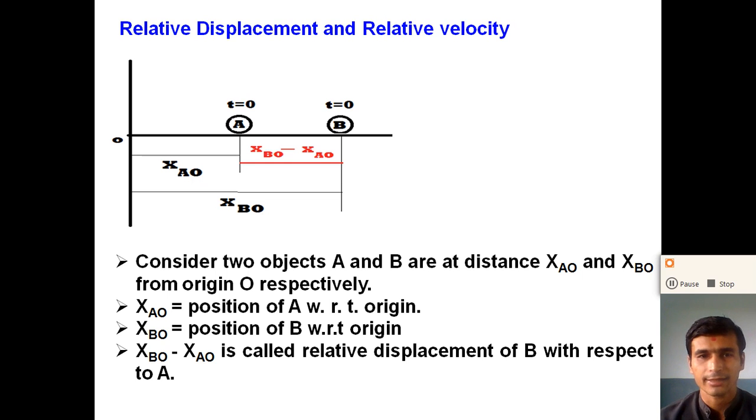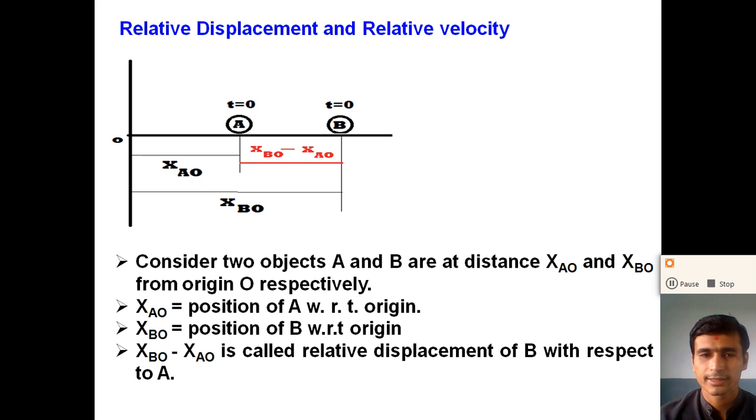So here xAO is the position of the object A with respect to origin O at the time t equal to 0, right? And xBO is the position of the object B with respect to origin at the time t equal to 0. Now, what is the position of the object B with respect to the object A, or the position of the object A with respect to the object B, right?